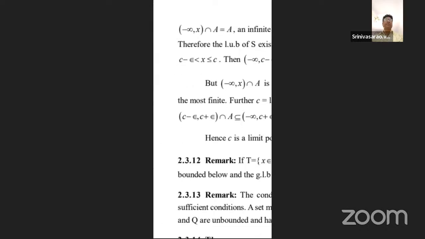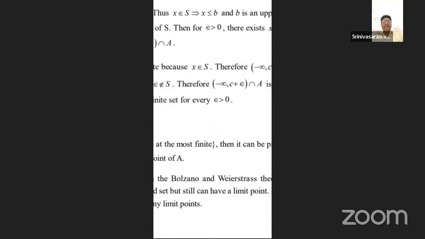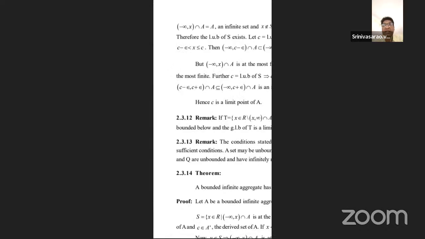Now a set of real numbers which is bounded above has a supremum. Supremum means the least upper bound of the given set, and it exists. Say that value is c. Here epsilon is any number greater than 0; there exists x belonging to S such that... Now what is the neighborhood of x with respect to the supremum?